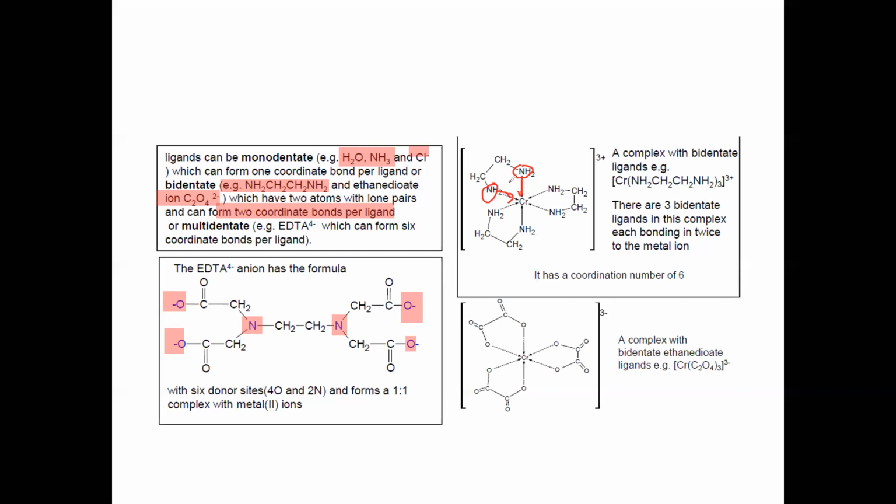So EDTA is a multidentate ligand, because nitrogen has a lone pair, oxygen has a lone pair, and the other side oxygen also has a lone pair, so it can form multiple dative bonds. I want you to copy this and draw the structure as well. Draw each structure, even the EDTA structure, you should know.